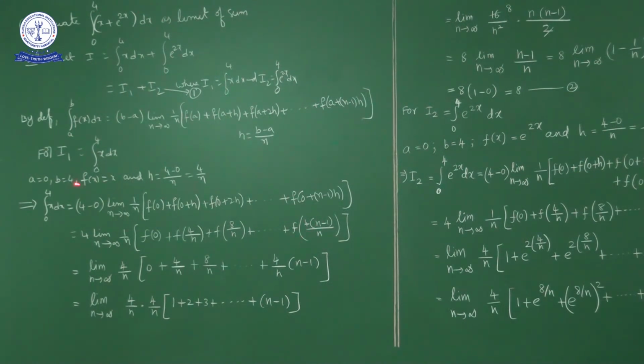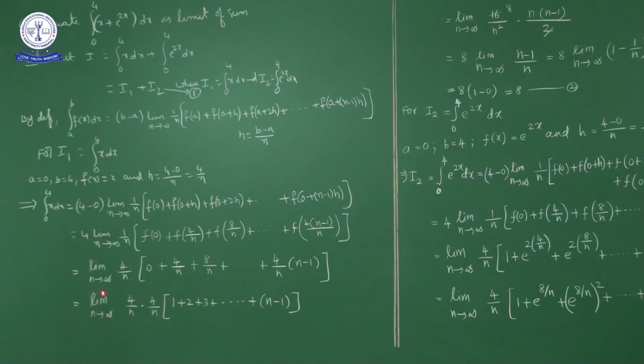What is function here? F of x is x. So simply f of 0 how much? 0. F of 4 by n is how much? 4 by n, plus f of 8 by n how much? 8 by n, plus and so on up to f of 4 into n minus 1 by n is what? 4 into n minus 1 by n. Okay. But here what we have?